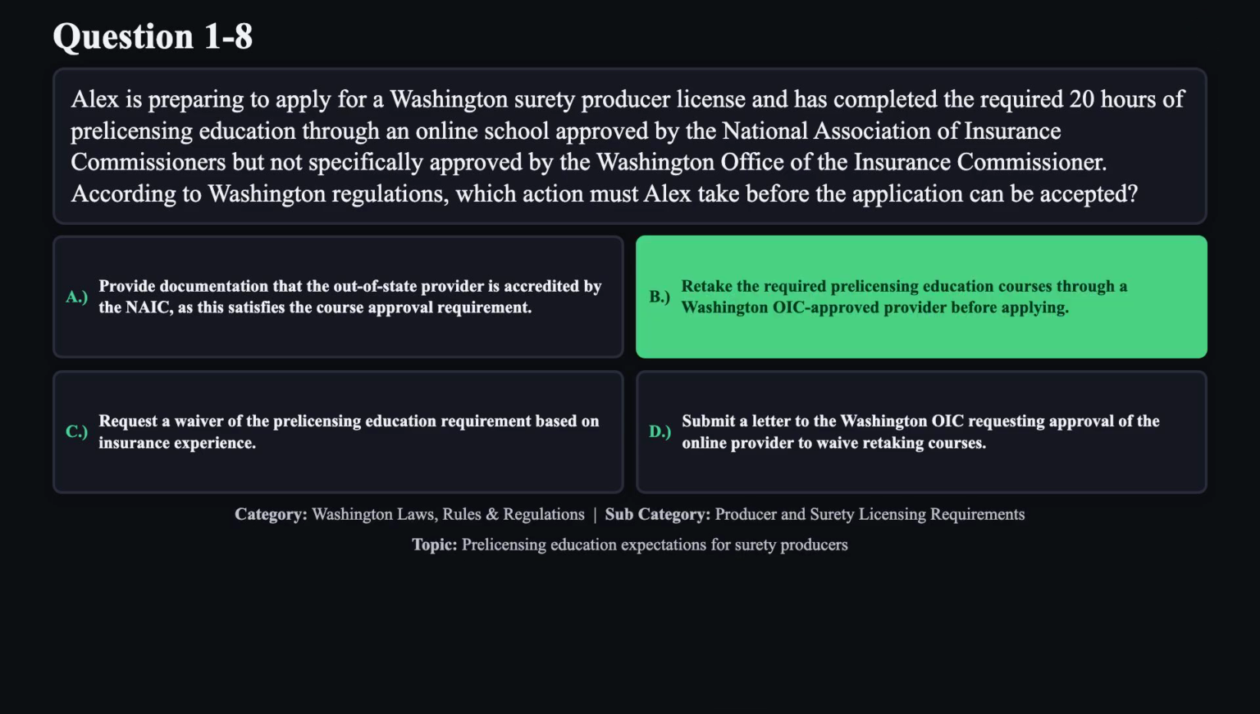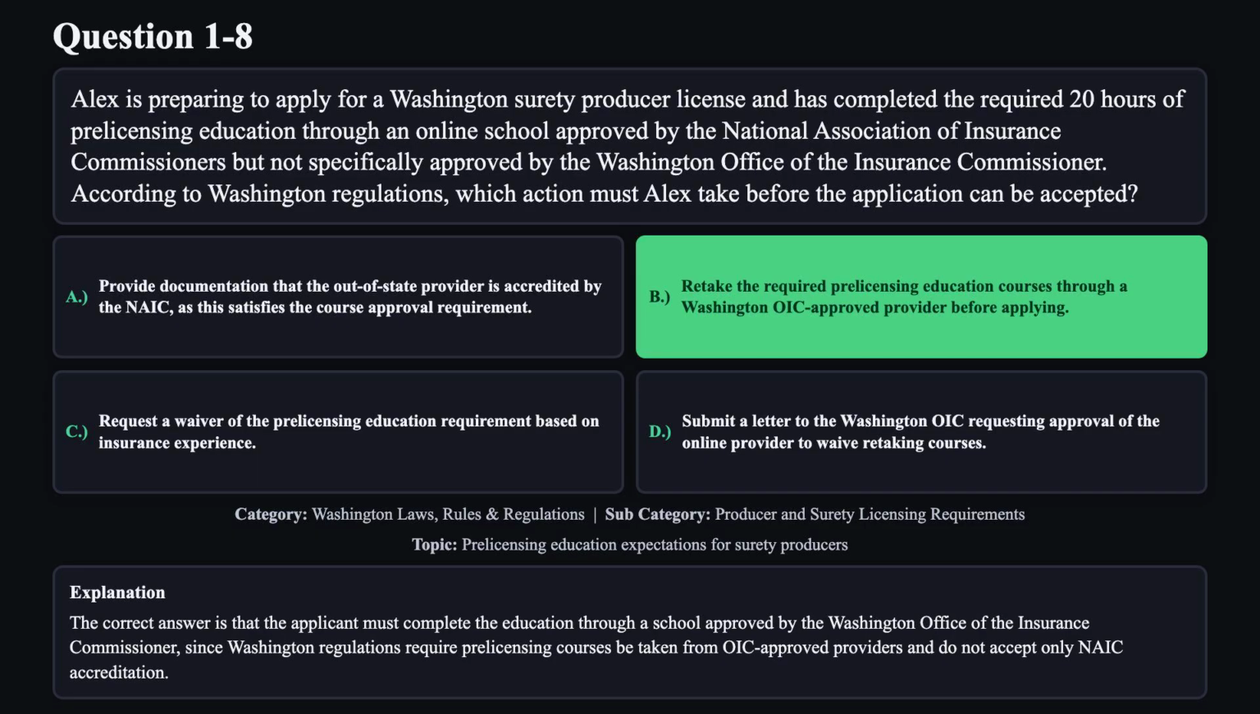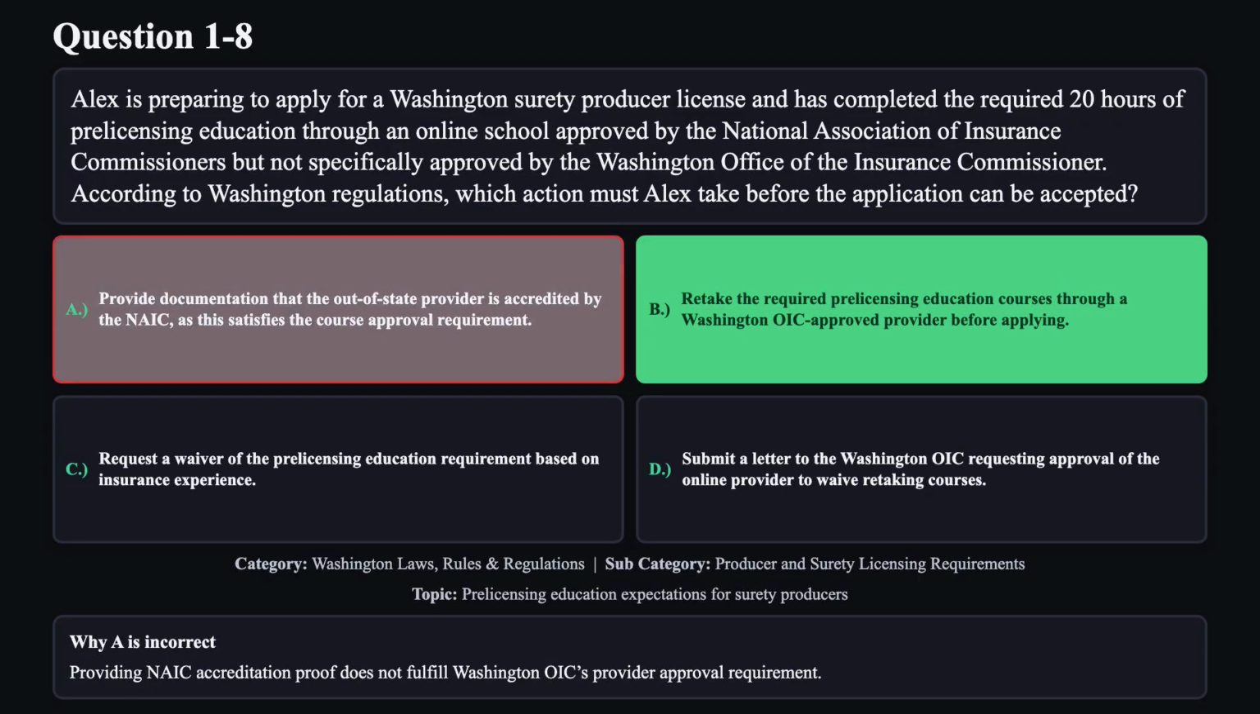The correct answer is B. The correct answer is that the applicant must complete the education through a school approved by the Washington Office of the Insurance Commissioner, since Washington regulations require pre-licensing courses be taken from OIC-approved providers and do not accept only NAIC accreditation. Reason A is not correct. Providing NAIC accreditation proof does not fulfill Washington OIC's provider approval requirement.